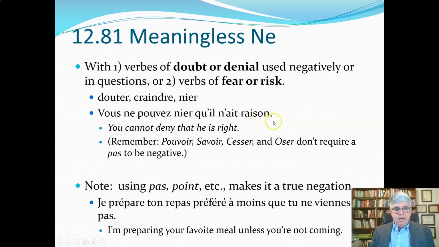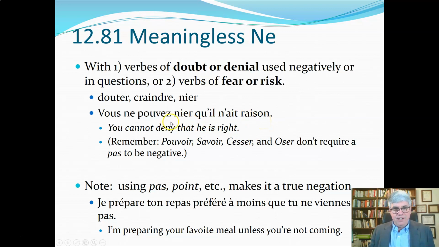And what makes this really tricky is that we have got two ne's and a que. So you're likely to think, oh, this must be a ne que expression, an only expression. But no, it's not. It's a main clause. You cannot deny, with a subordinate clause, that he is right, that he is correct.